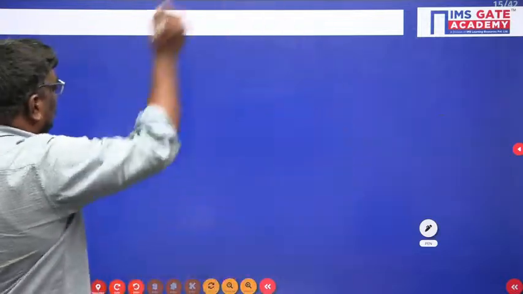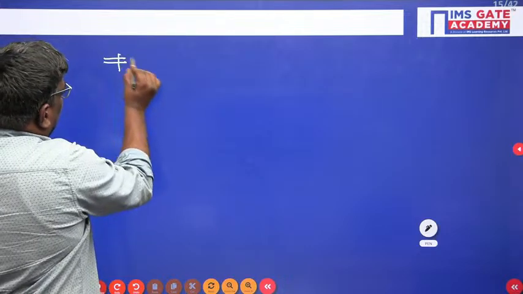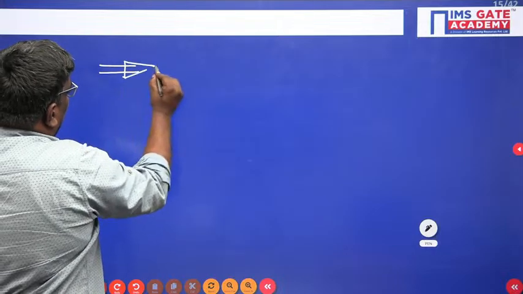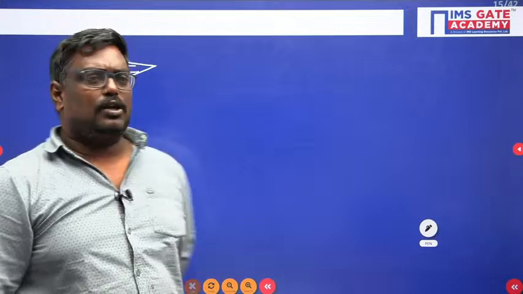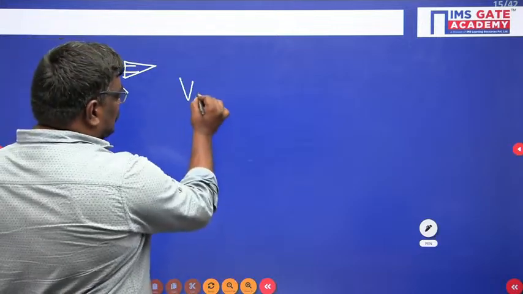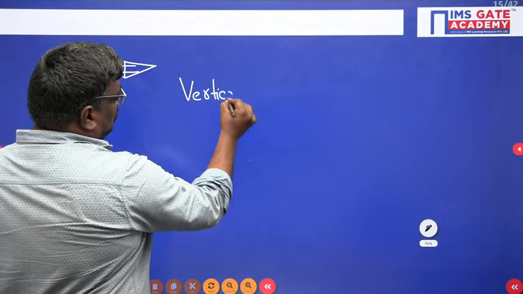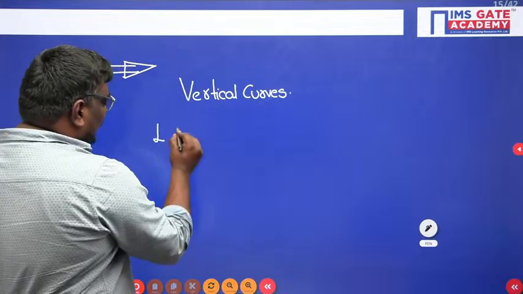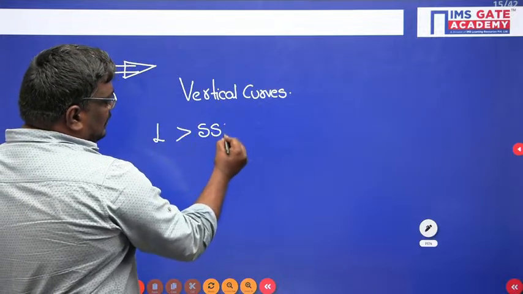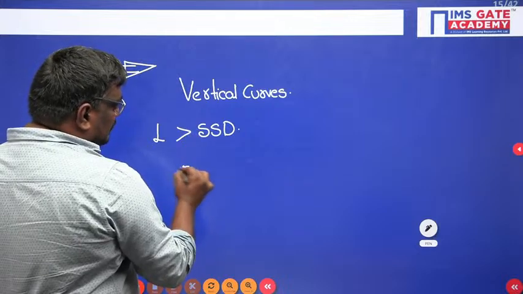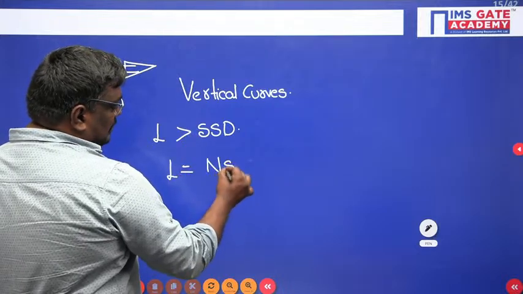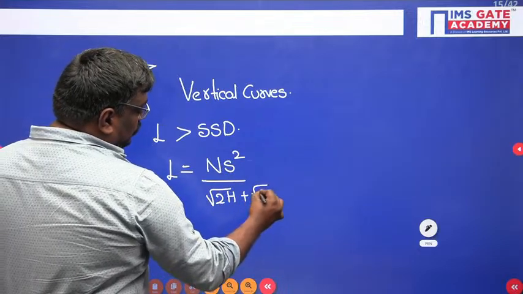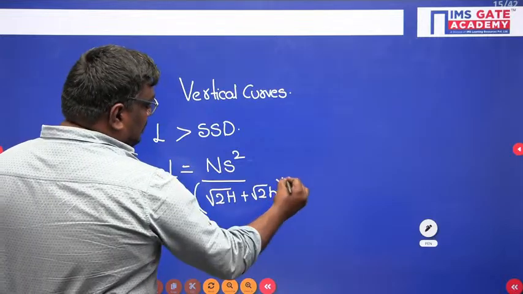Now let us go through the important things. Now see, students, when I talk about vertical curves, suppose I assume the length of the curve is more than SSD. In this case, the length of the vertical curve will be given as N S² / (√2H + √2h)².